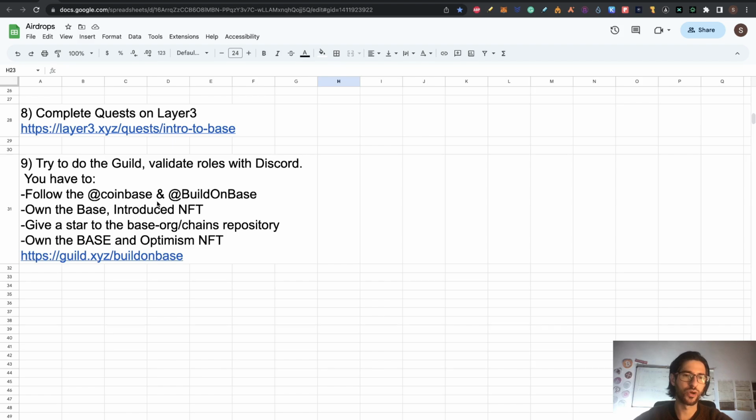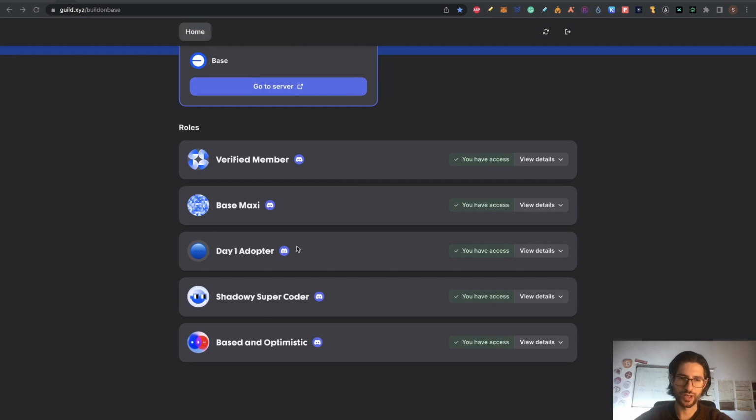You have to follow Coinbase and Build on Base. Own the Base Introduced NFT. Give a star to the Base org change repository on GitHub. And own the Base and Optimism NFT. So go to the guild and you can see that I have all this completely done.